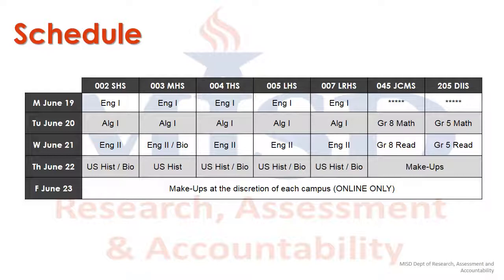For all grades, since MISD is officially closed on Fridays during the summer, June 23rd is not a scheduled testing date in our district. However, because of TEA's designated window, a campus may choose to administer a test that day if necessary. Due to materials constraints discussed later in the video, any testing on Friday, June 23rd must be administered online only.